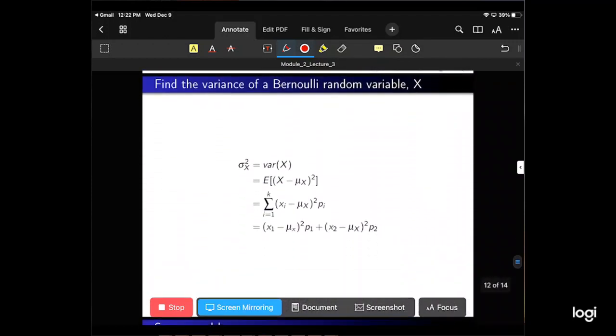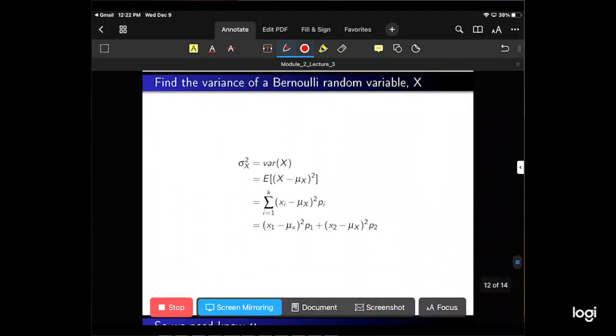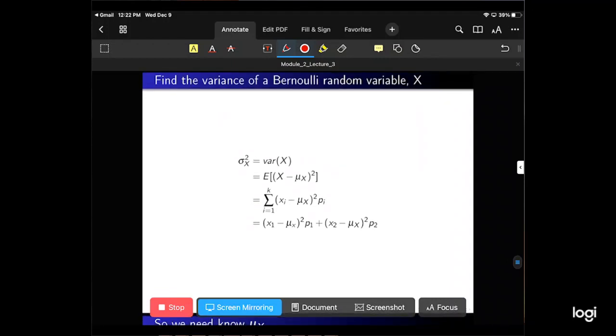Let's find the variance of a Bernoulli random variable, another example. Alright, suppose we have a Bernoulli random variable. It's defined as x. It takes on two possible values, 0 and 1. The formula for it is, by definition, we're going to write it as sigma squared x is equal to the variance of x. The formula for it is the expected value of x minus its mean squared. And then that's the sum of i equals 1 to k of xi minus its mean squared times each probability.